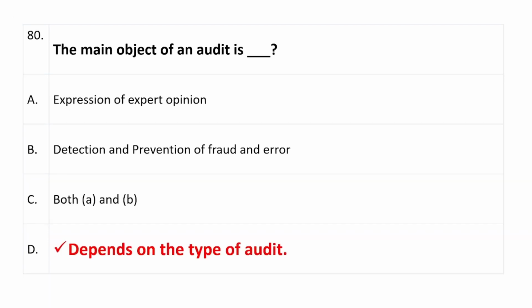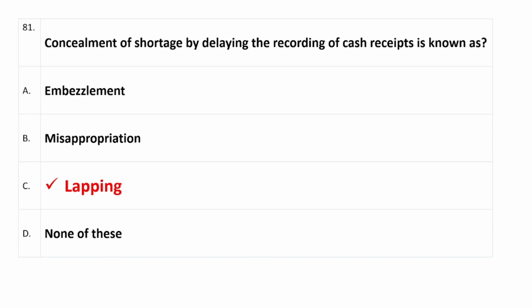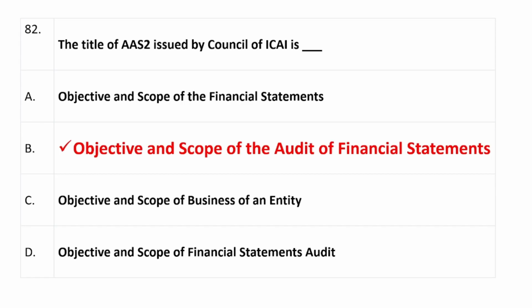Question number 80, the main object of an audit is, right answer is option D, depends on the type of audit. Question number 81, concealment of shortage by delaying the recording of cash receipts is known as, option C is right, which is lapping. Question number 82, the title of AAS2 issued by Council of ICAI is, right answer is option B, which is objective and scope of audit of financial statements.